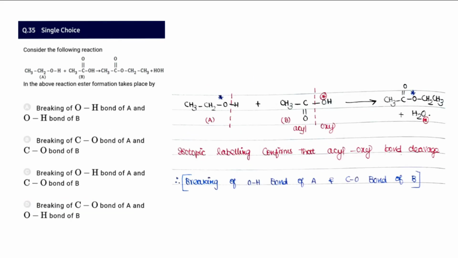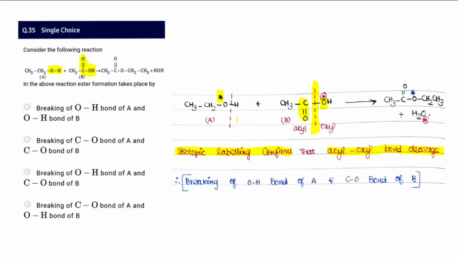35, in the above reactions, ester formation takes place by an alcohol and a carboxylic acid, so which gets cleaved? The isotopic labeling method suggests that acyl oxy cleavage is going to happen. This is an acyl group and this is an oxy group, and between these two there will be a cleavage. It forms this type of product.